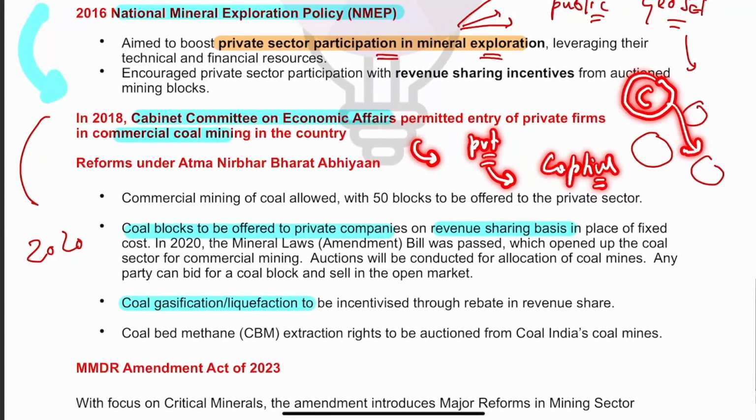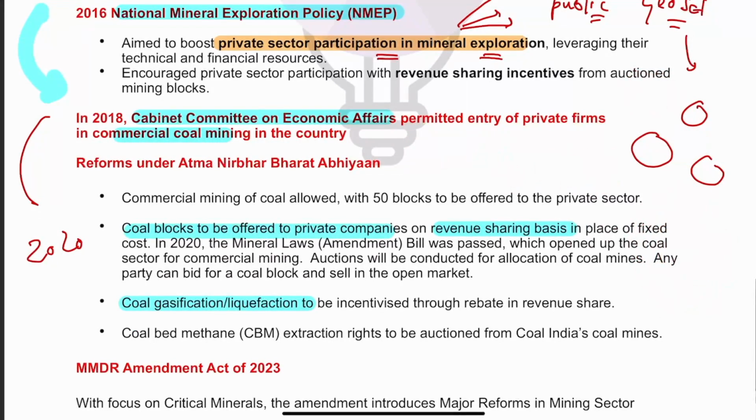For example, suppose there is a company, they have aluminium plant, or let's say they have iron ore plant, and they need a lot of electricity, or they need a lot of coal. So basically they will have their own coal mine, will exploit coal and will use it for their own purpose, that is captive mine. But apart from captive mine, even for commercial angle, private sector should be allowed the entry in coal.